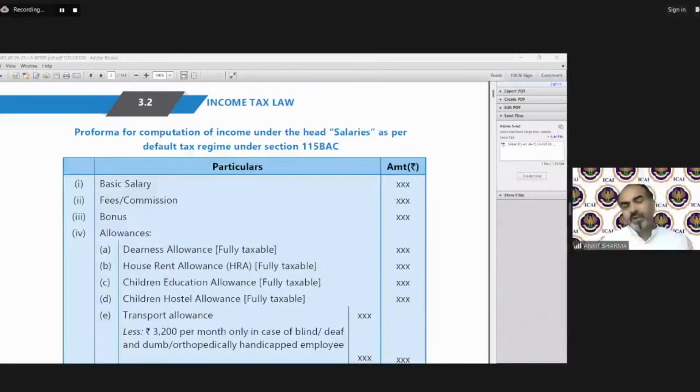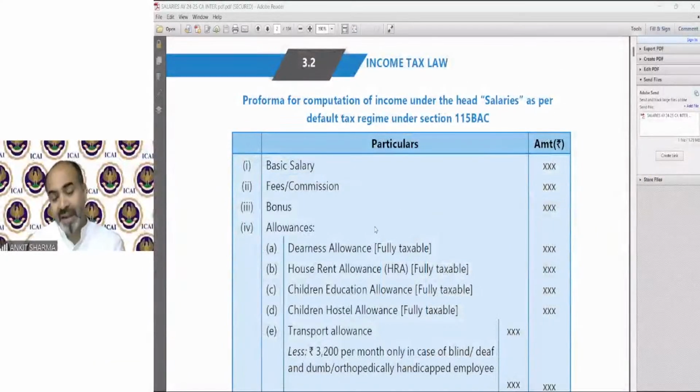Thank you. Please go ahead. Thank you, sir. So we were discussing the format we have in our study material. One by one, we are going to discuss these provisions. That will help you to revise the provisions in a compact way, and we can see how to solve the question.